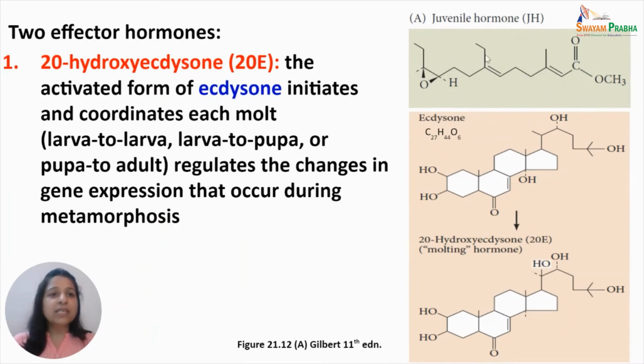Here you see the first structure is of the juvenile hormone. The second structure shows the ecdysone, which has a molecular formula C27H44O6. It has this structure, which undergoes activation to form the 20-hydroxyecdysone, or the 20E, which is actually the molting hormone.